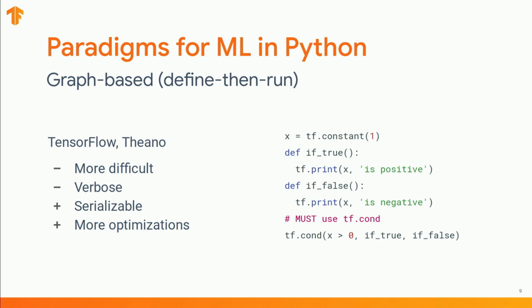Computation graphs, much like compiled programs, tend to benefit from additional optimizations. They are also portable and can typically be deployed to a variety of platforms ranging from embedded devices to large-scale distributed systems. However, graph-based programs tend to be more difficult to write and maintain. For example, they require control flow to be expressed in functional form, which is more verbose and less readable, and it's particularly cumbersome when nested.